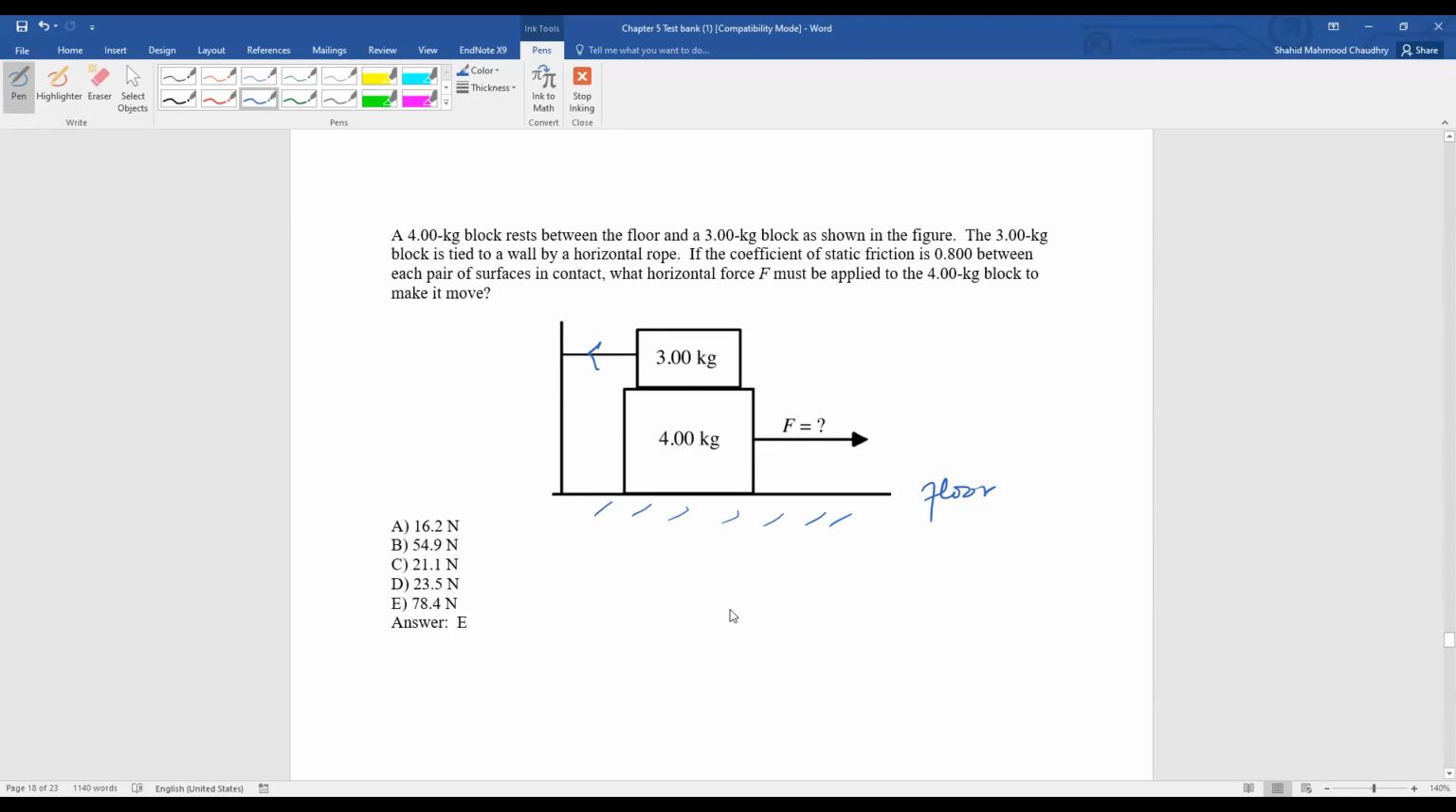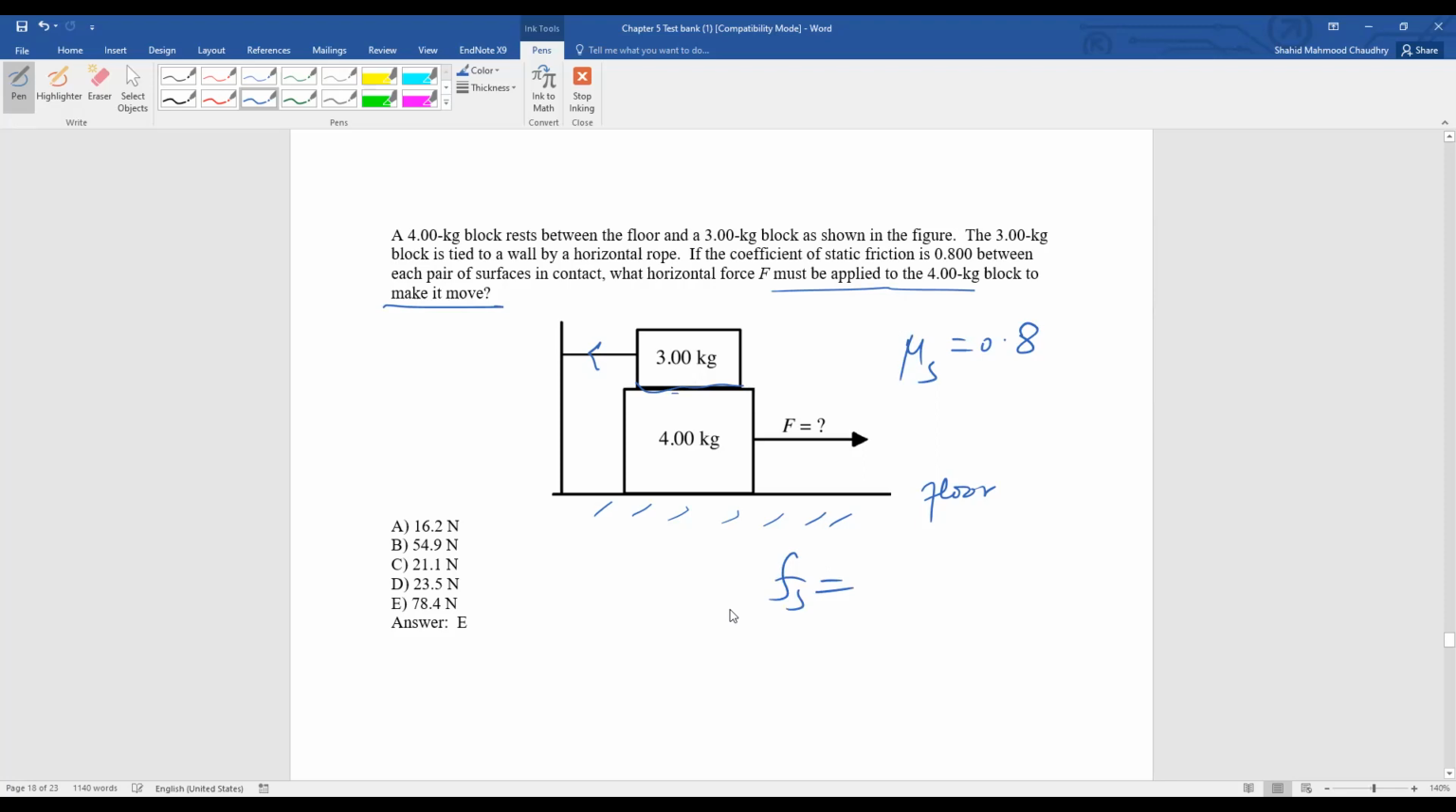If the coefficient of static friction is 0.8 between each pair of surfaces in contact, what horizontal force must be applied to the 4 kg block to move it? So here you can see that we have 3 kg. So mu s value is 0.8. So first find the fs value.